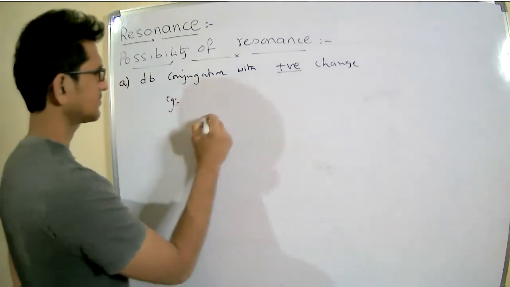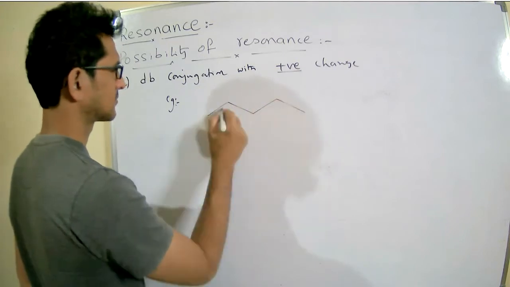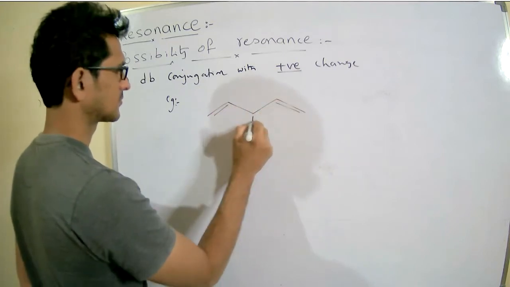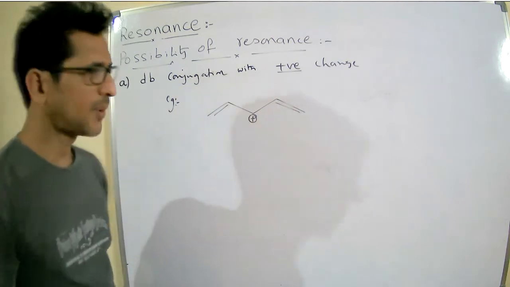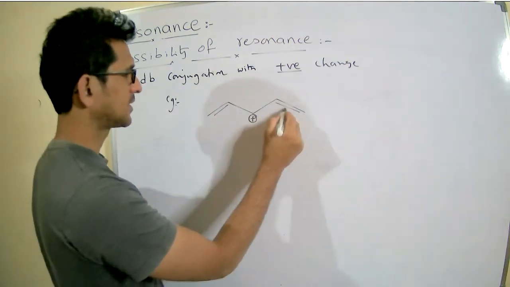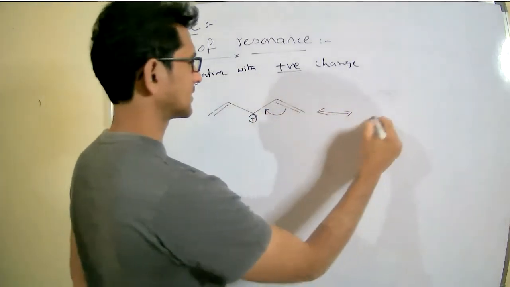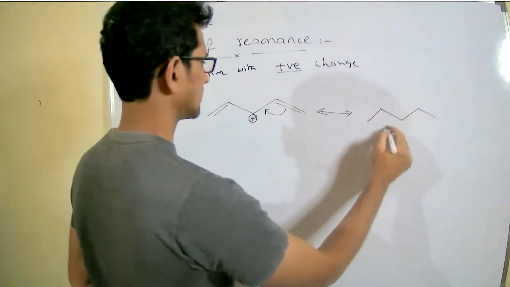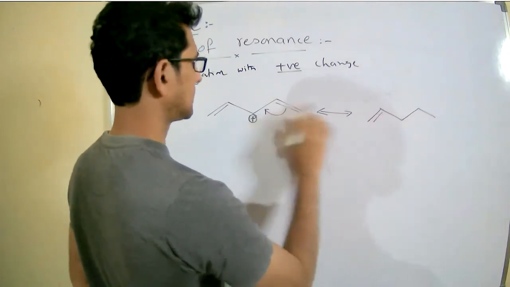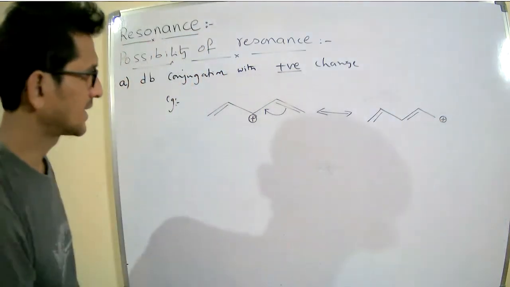Example: the positive charge. Now see here, what happens? I can write like this. The double bond transfers here. The positive charge occurs here.